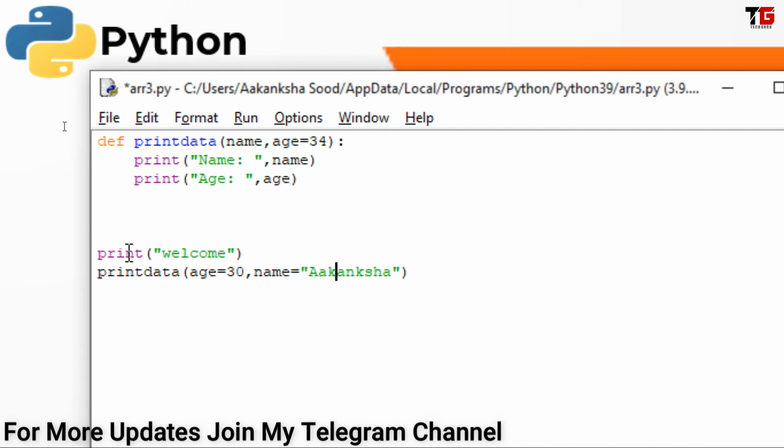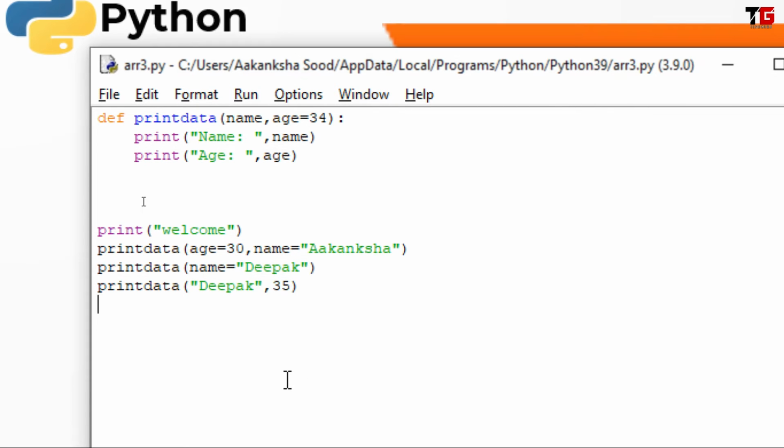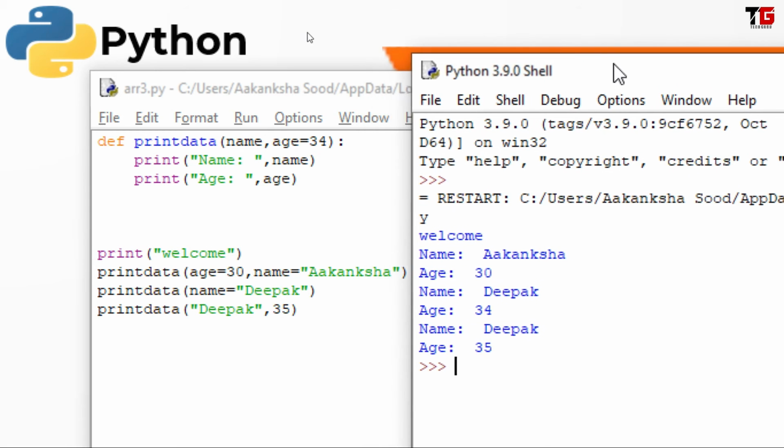So my first function call is the same. Second time I call it with just one value. I am not specifying the value of age. And third time I am specifying both the values in proper order. Let's save it, run it. So friends, just look here.